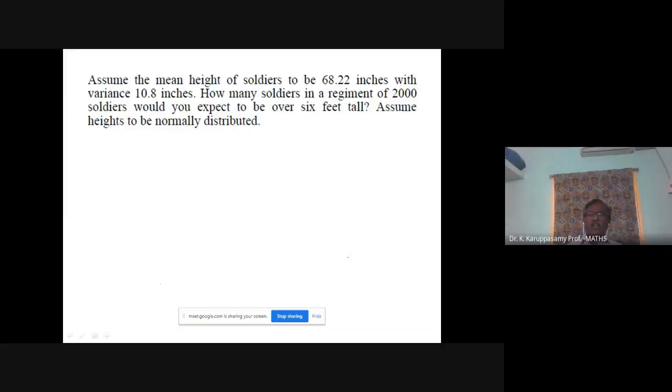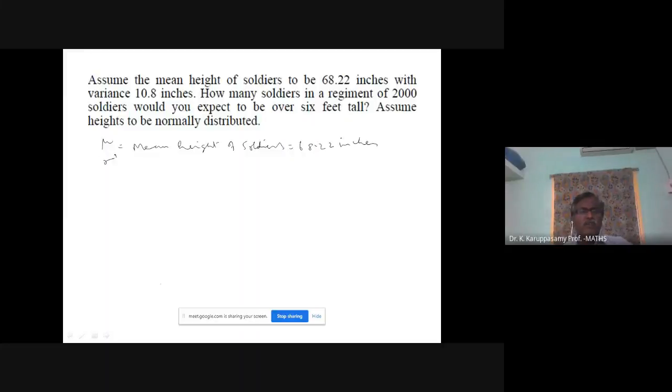So the average is 68.22 inches. Variance is 10.8. And one more line is given: assume heights to be normally distributed. So you are going to apply the normal distribution formula. What is given first? Mu, the mean height of soldiers, 68.22 inches.